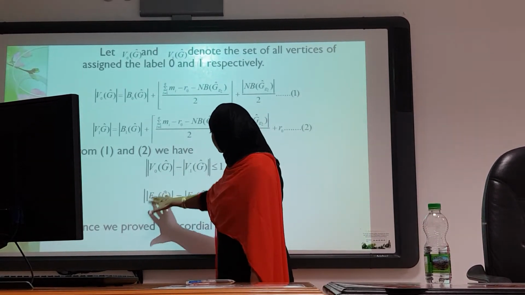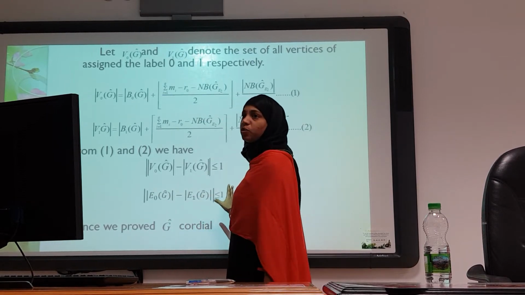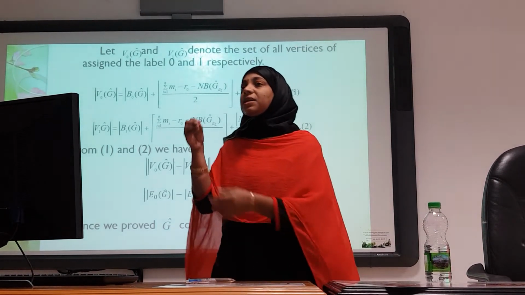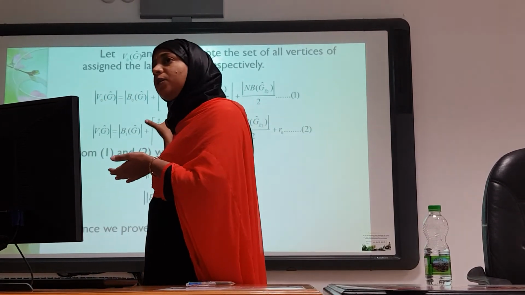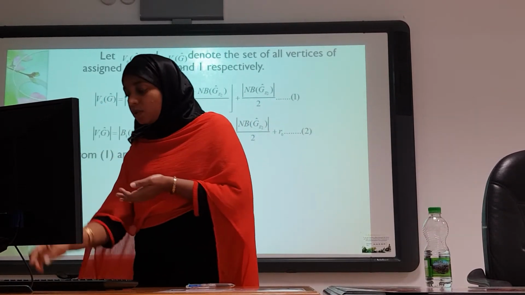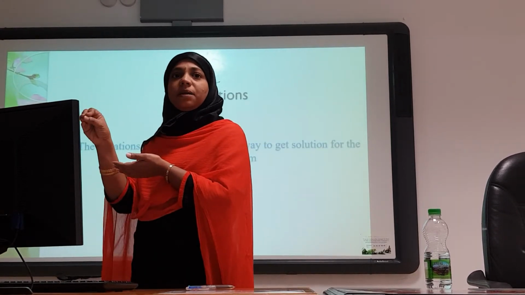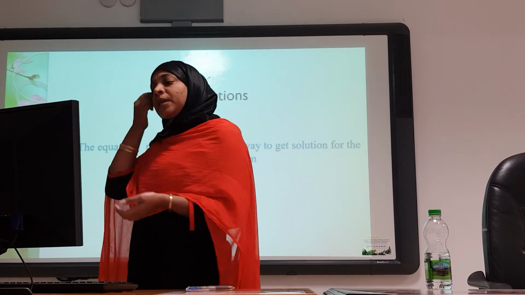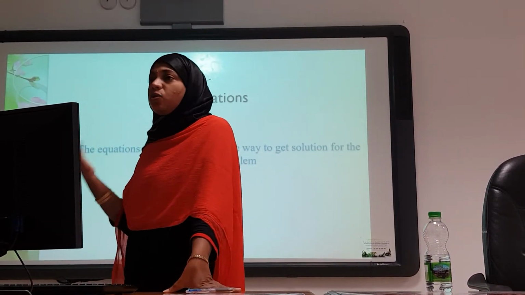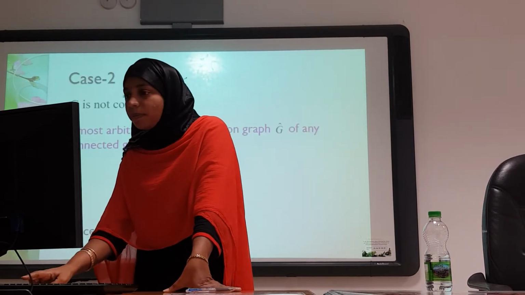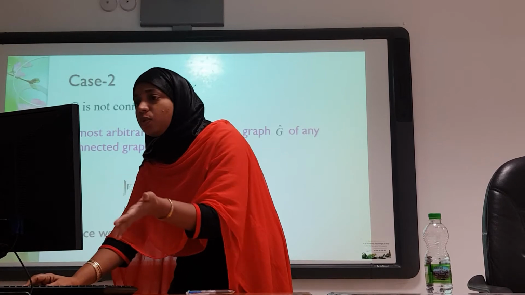Similarly, the number of edges labeled 0 and 1 differ by at most 1. So I am checking the cordial labeling conditions only through the equations. So you know now how important equations are while writing mathematics research papers. The equations provide a more precise way to get the solution for the research problem. Similarly, you can prove case 2.